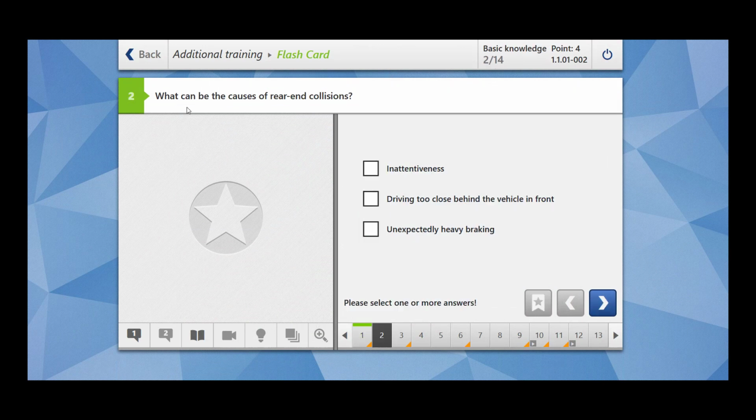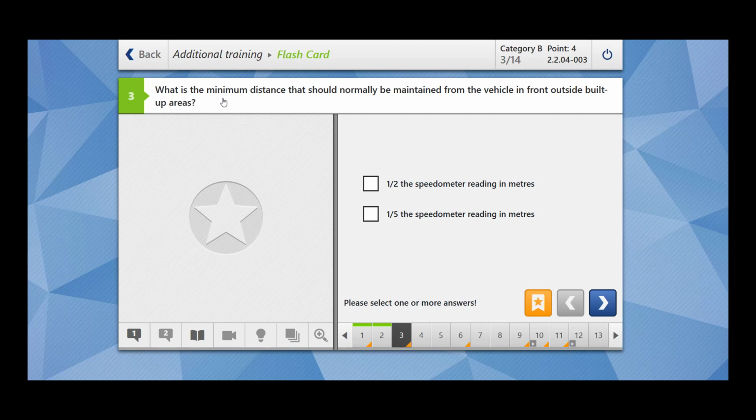Moving towards the next. What can be the cause of a rear-end collision? Inattentiveness. If you are not attentive, then you can cause rear-end collisions. Driving too close behind the vehicle in front. If you are driving too close to the vehicle in front of you, and that vehicle applies its brakes and you are inattentive, then it could cause a rear-end collision. Unexpectedly heavy braking. This happens mostly at traffic lights. If you are driving at 50 km per hour and the traffic light turns from green to yellow or red, and you apply unexpectedly heavy braking, then it may cause a rear-end collision between your vehicle and the vehicle following you.